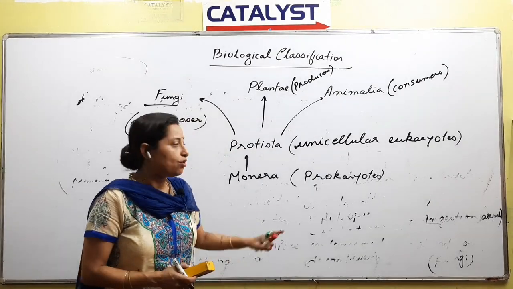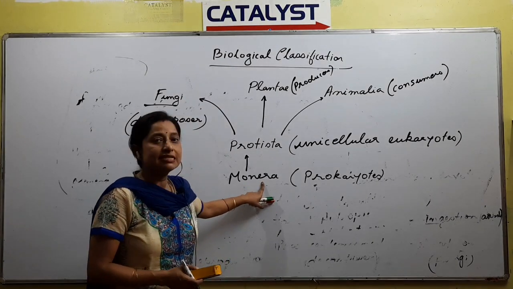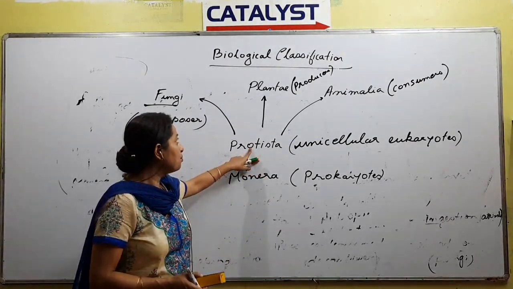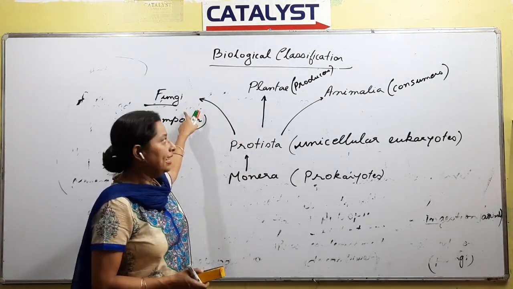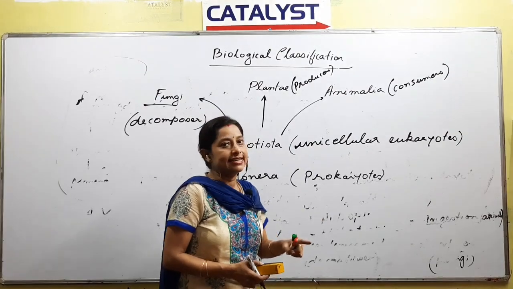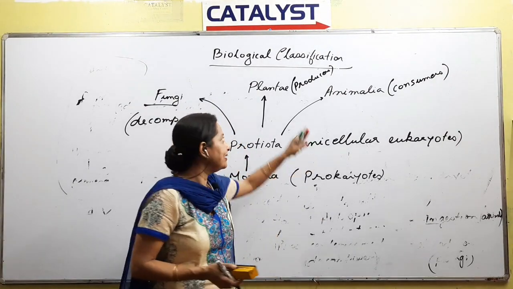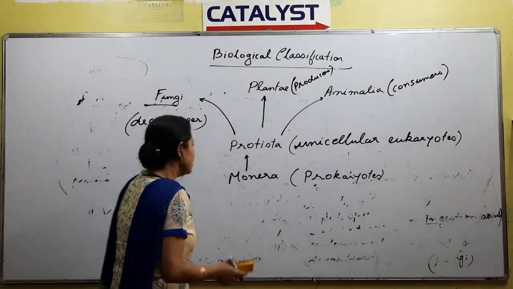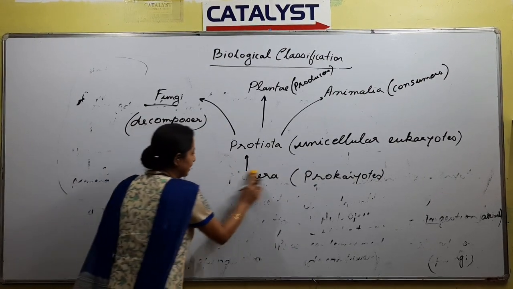So in this lesson, we are going to discuss in detail Monera, Protista, and fungi, right? As far as Plantae is concerned, Plantae is the 3rd chapter of your NCERT. Plant kingdom is a separate chapter, so at that time we will be discussing this one. So we come to the first kingdom, that is Monera.